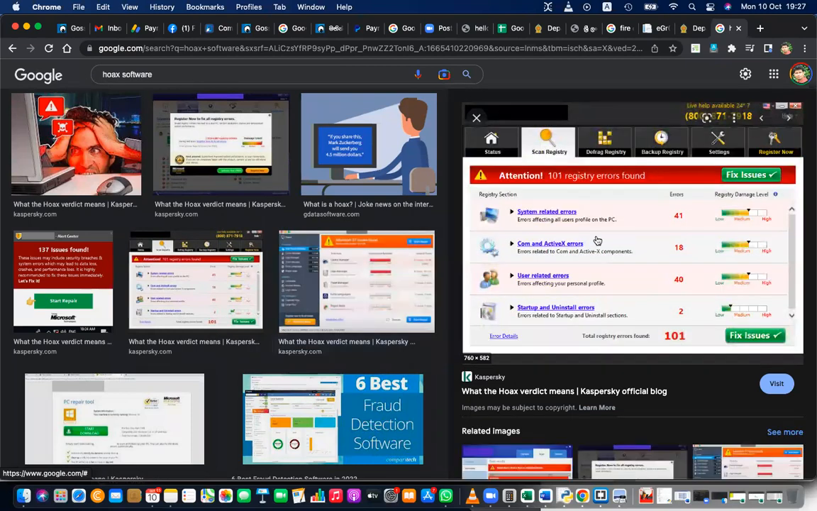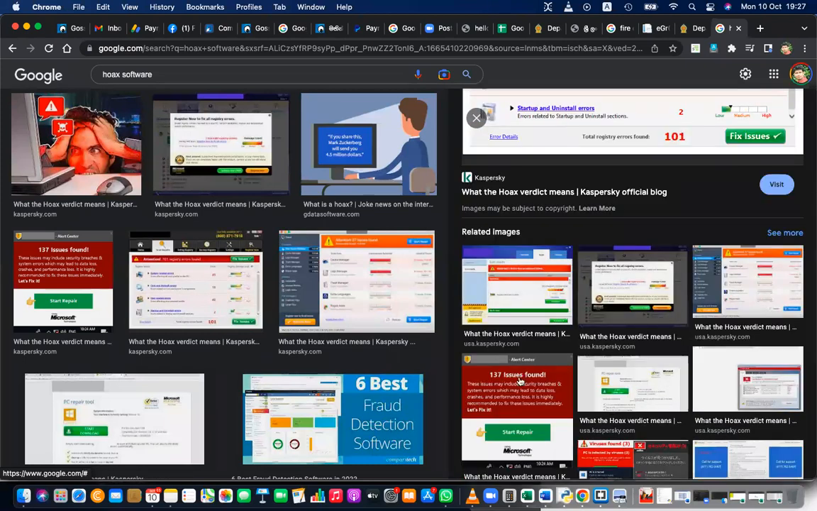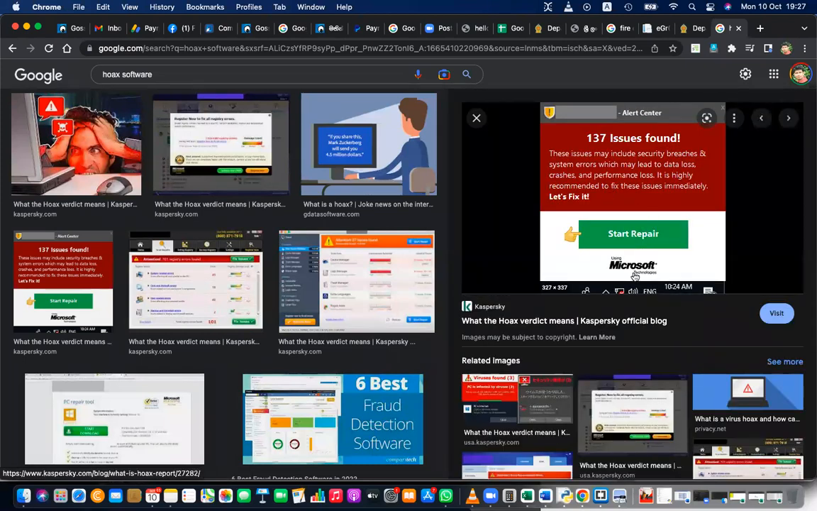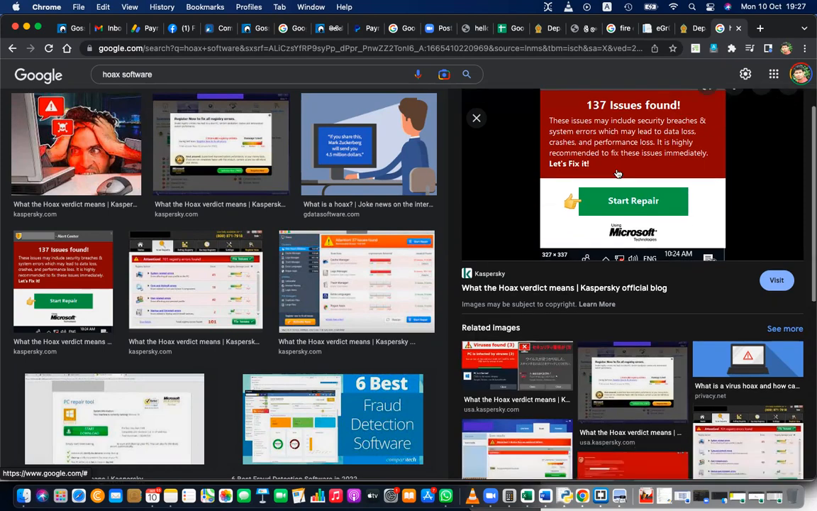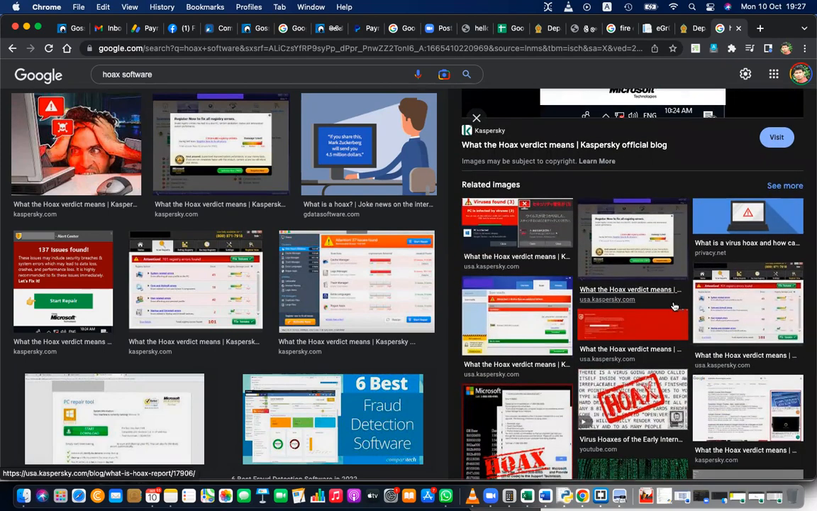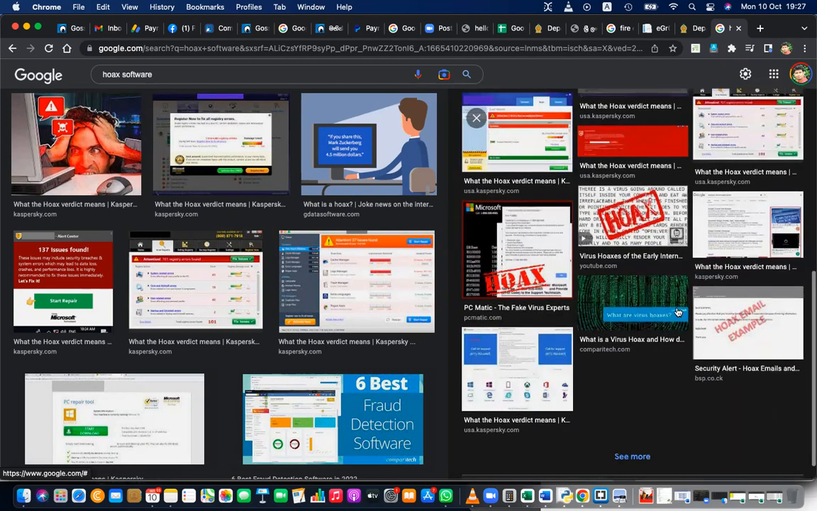It can be like this: Attention, 101 registry issues found. To fix issues, you need to pay. Right? So here, you have a lot of issues. It says it's from Microsoft, but this is fake. This is not true. These are fake programs, hoaxes. Right? These are also problems.